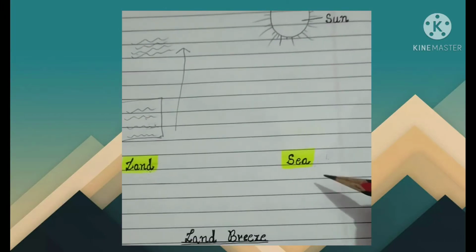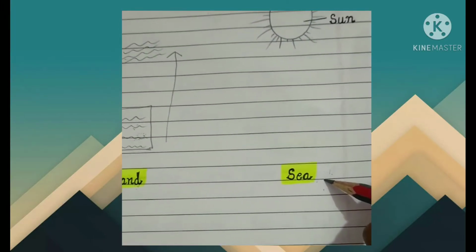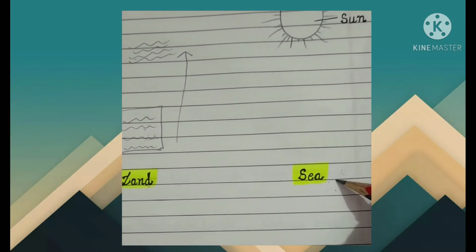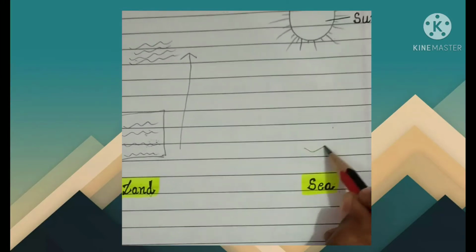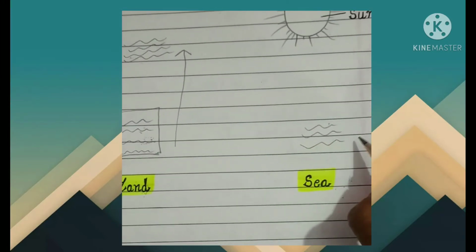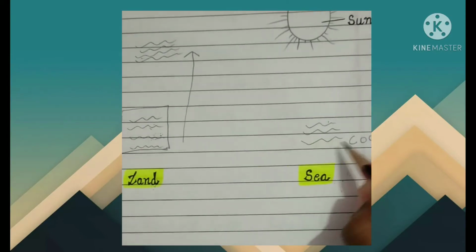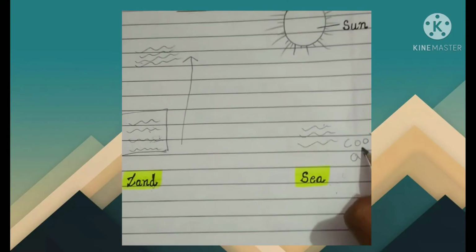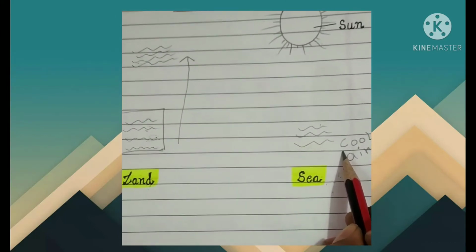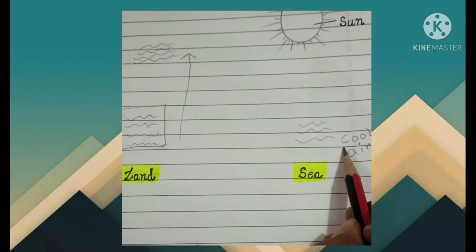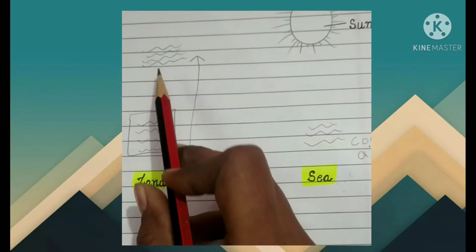Now, the sea. The sea is taking a long time to heat up, which means that the water is cool. Now, the air above the water will be which air? Cool air, right? Now, we already studied that cool air always occupies the space which is left by the hot air.